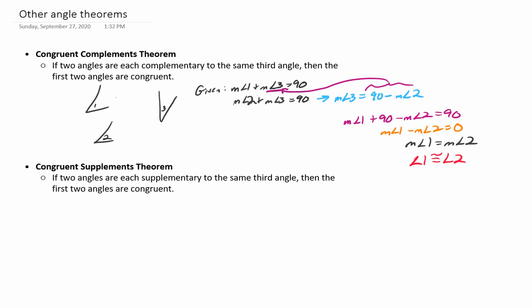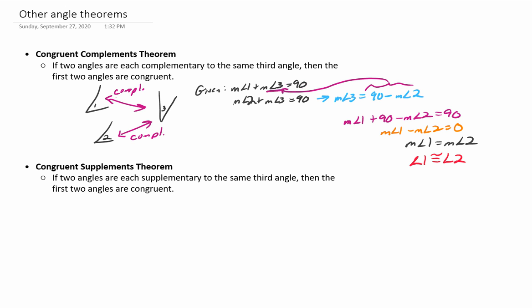So angle 1 being congruent to angle 2 means that if angles 1 and 3 are complementary, and angles 2 and 3 are complementary, that means angles 1 and 2 must be congruent. Now that's going to feel a little bit weird because it feels sort of like the transitive property, and it feels like we should be able to say, well, if 1 is complementary with 3 and 2 is complementary with 3, then 1 and 2 should be complementary. That's false. This says if 1 is complementary to 3 and 2 is complementary to 3, then 1 and 2 have to be the same.